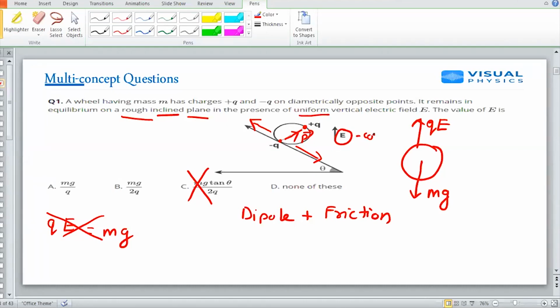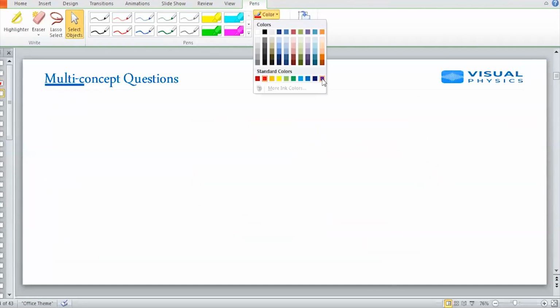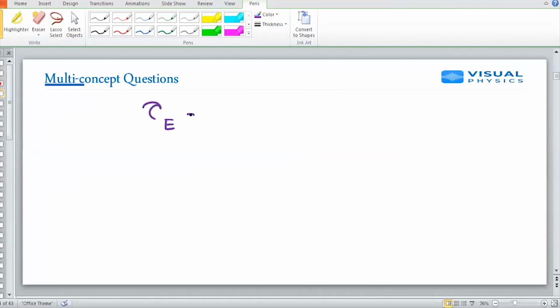It can be taken as constant. So now I'm going to use the concept of torque only. It says that torque due to electric field must be equal to torque due to friction.